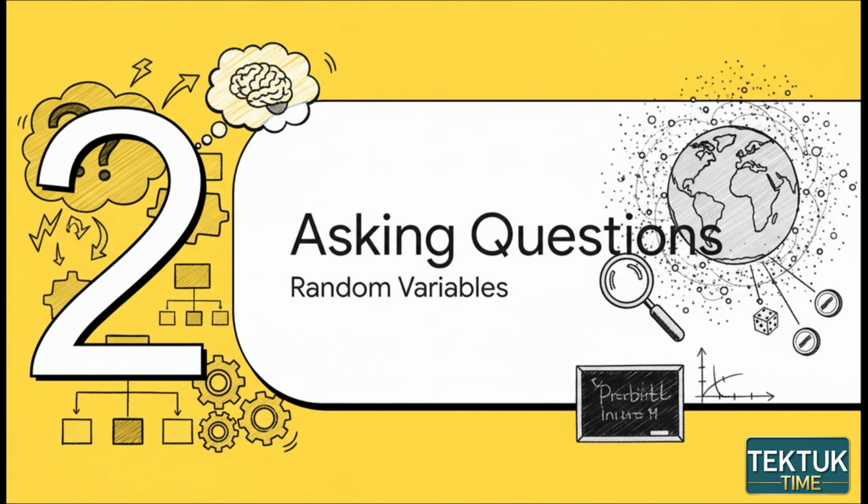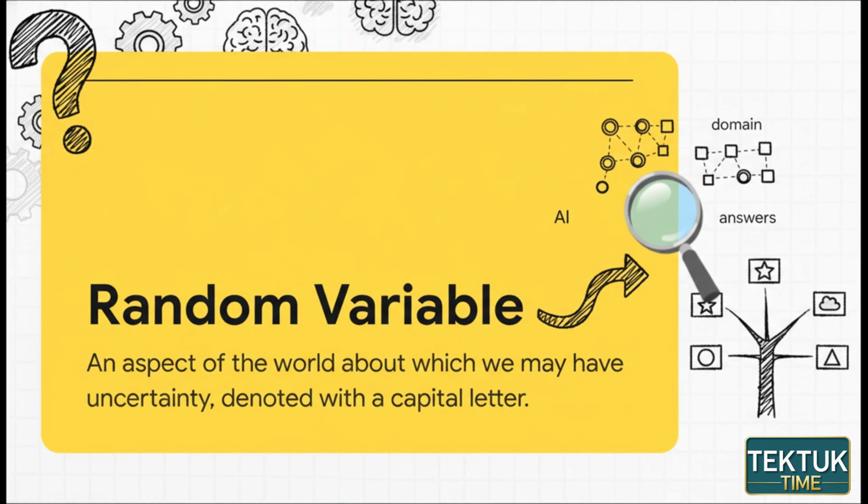Okay, so how does an AI even begin to tackle this? Well, before you can solve any mystery, you have to know what questions to ask in the first place. The very first step is to frame the problem with a formal, structured way of asking about the world. In the language of AI, a question is called a random variable. Yeah, it sounds a little technical, but honestly, it's just a placeholder for something we're uncertain about. And every single variable comes with a defined set of all its possible answers. We call that set its domain.